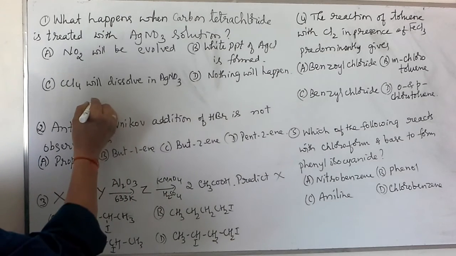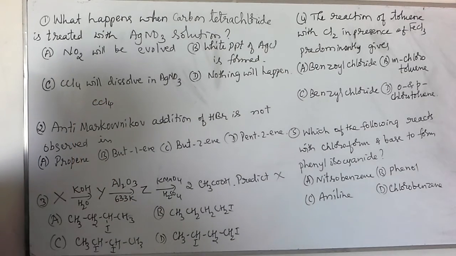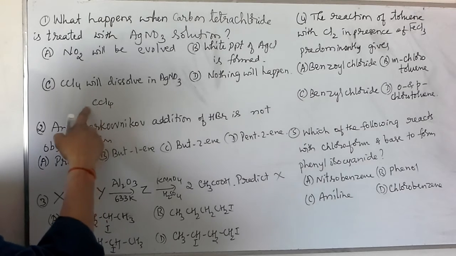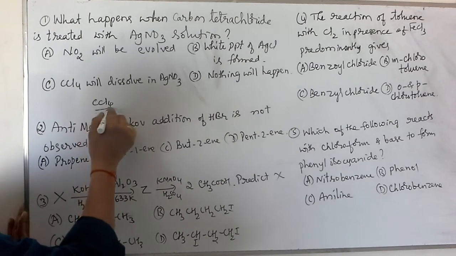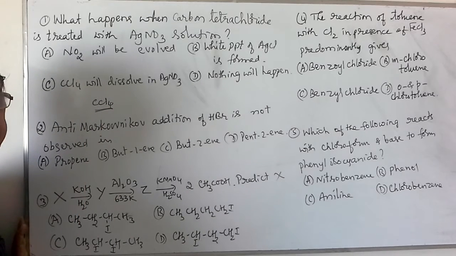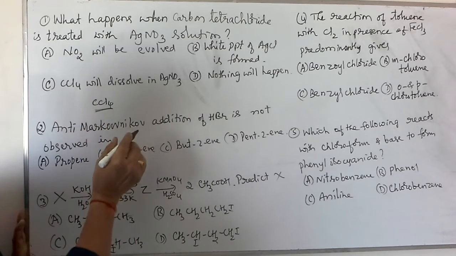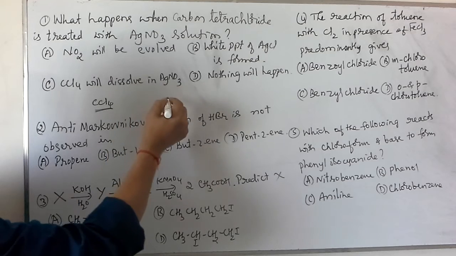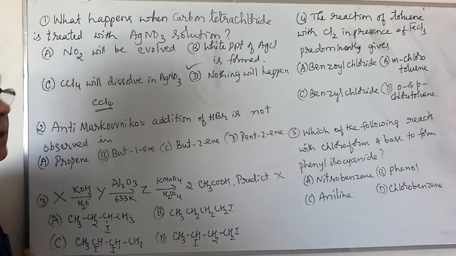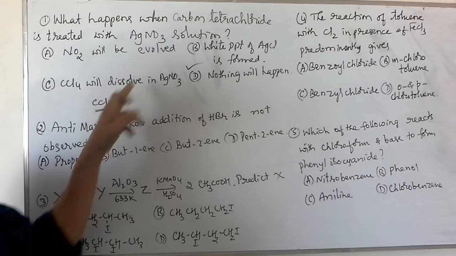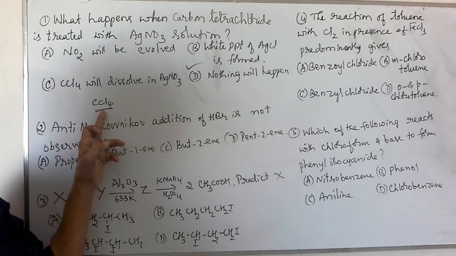Carbon tetrachloride is CCl4. All the chlorine atoms are equally bonded to this carbon atom, and they will not release any chlorine atom. That's why the correct answer is nothing will happen. So silver nitrate is not reacting with this carbon tetrachloride.